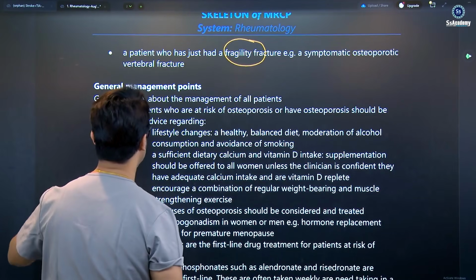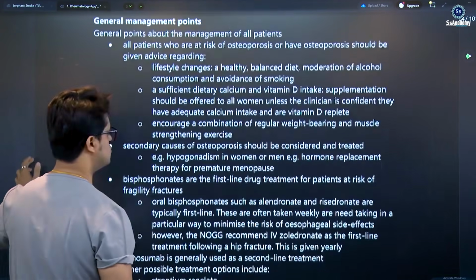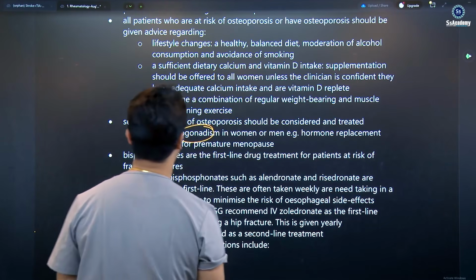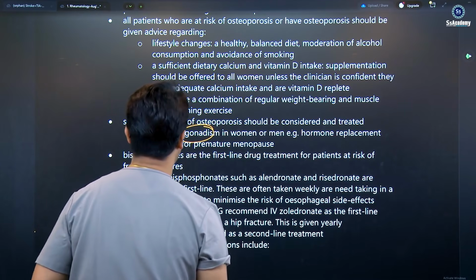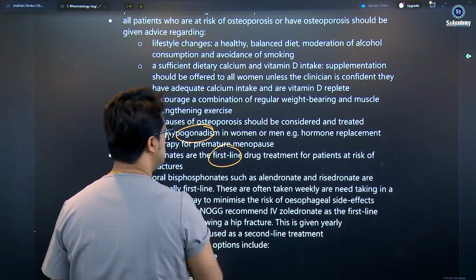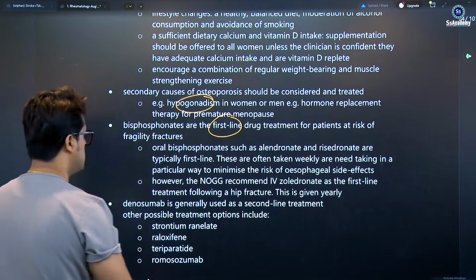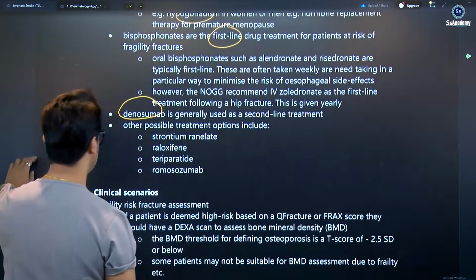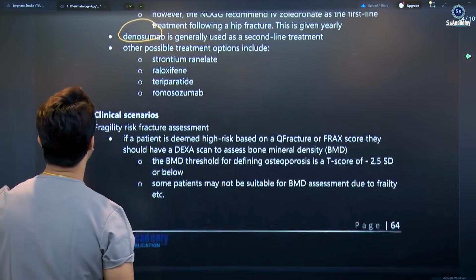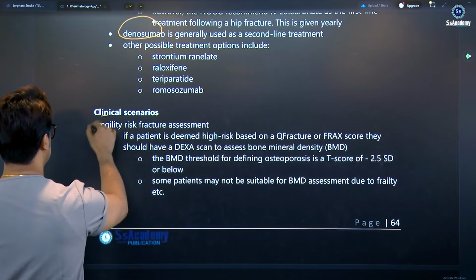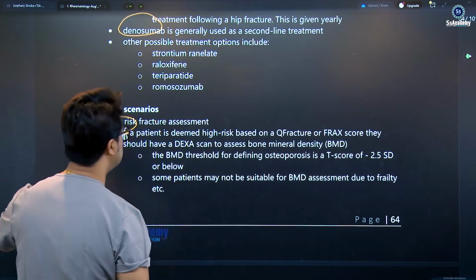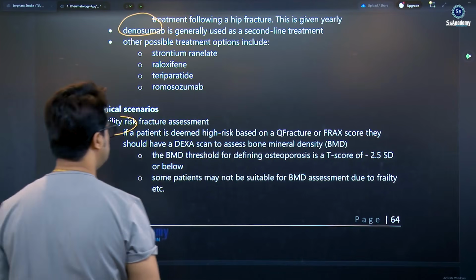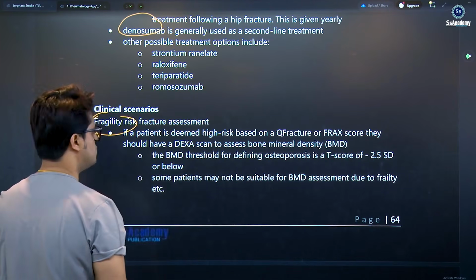General management points: of course, lifestyle and sufficient diet, and secondary causes of osteoporosis should be considered, such as hypogonadism in women or men, and hormone replacement therapy for premature menopause. Bisphosphonate is the first line treatment. At risk of fragility fracture, denosumab is generally used as the second line. Other possible treatment options are strontium, raloxifene, teriparatide, and romosozumab. Clinical scenarios: fragility risk factor assessment. If the patient is deemed high risk based on the fracture score, do a DEXA scan to assess bone mineral density, the threshold defining osteoporosis being a T-score less than -2.5.